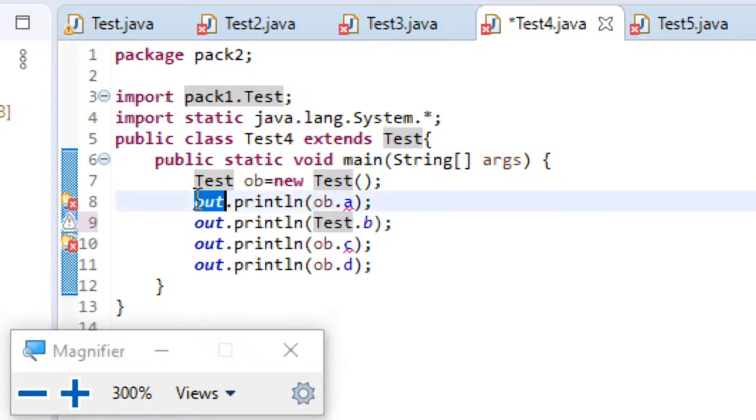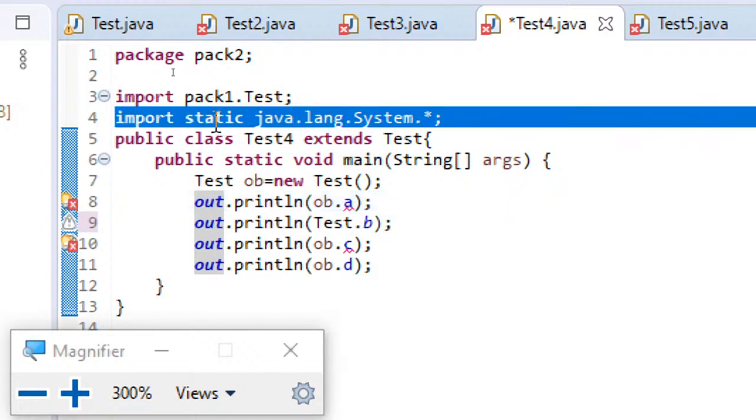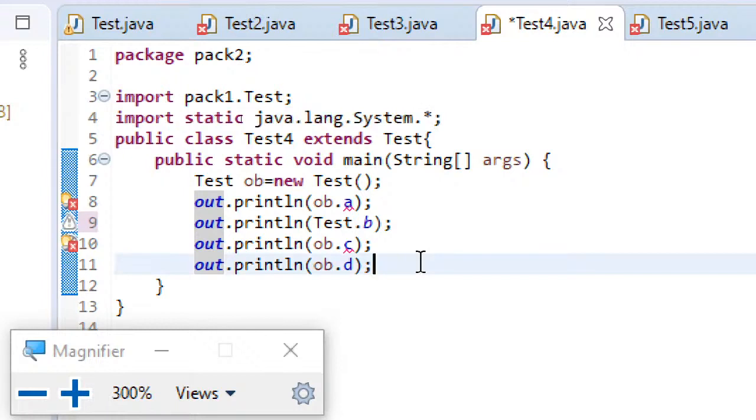As you can see, I have ignored writing System dot, since I have written here import static java.lang.System. So this is the advantage of static import, and static import was also introduced only from Java 5 or higher versions, not before that. So these are the points to be noted.